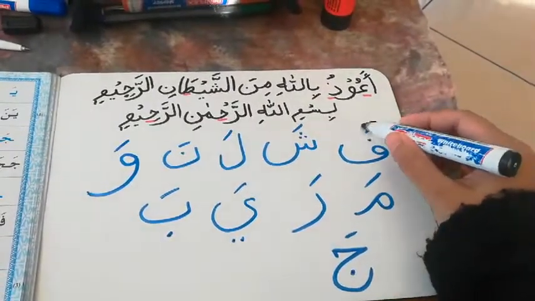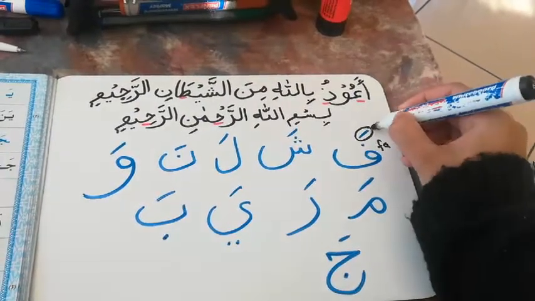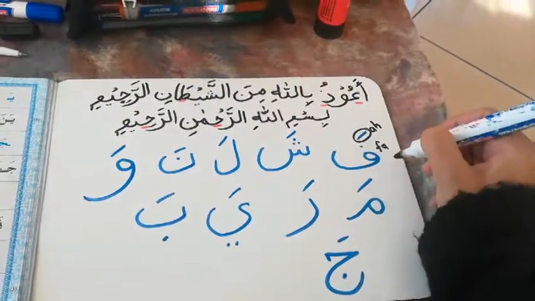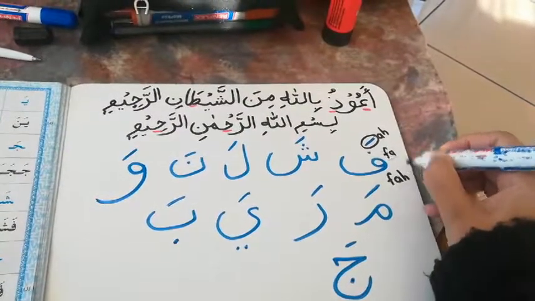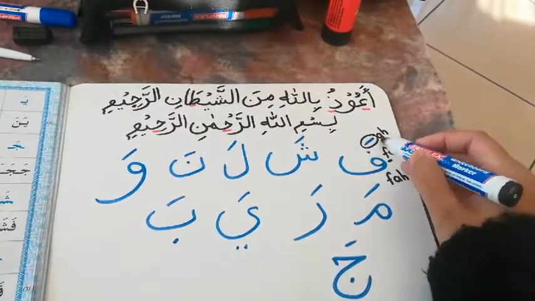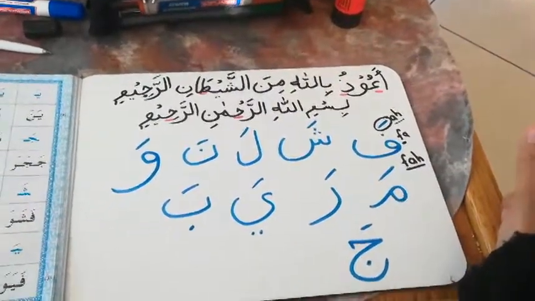And remember, the line on the top is known as a fatha. And what sound does a fatha make? It makes an a sound. So when you put the F sound with the a sound, meaning you're going to take the starting of this letter and join it with that sound, that is how you're going to get the word Fa.